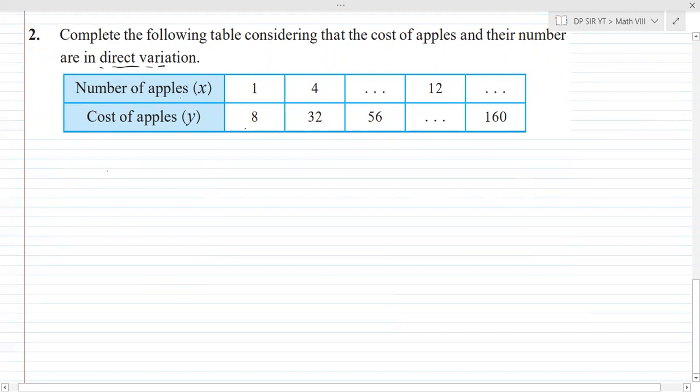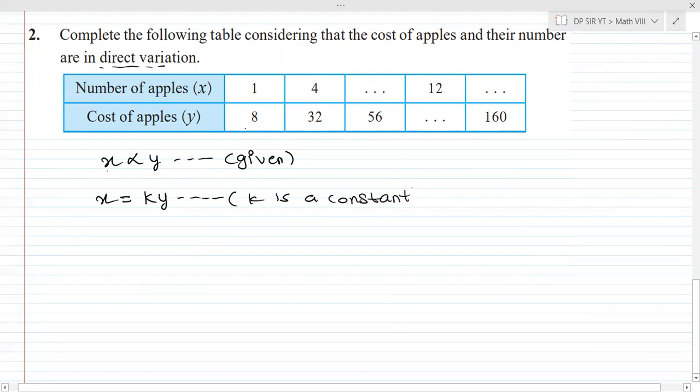First of all you need to write what? That x is proportional to y. Why? Since they are in direct variation and it is given to me. The next thing is to remove the proportionality. This is an expression, I want an equation with an equal to sign. So x is equal to ky. Now what is this k? K is a constant. Okay, understood till here?